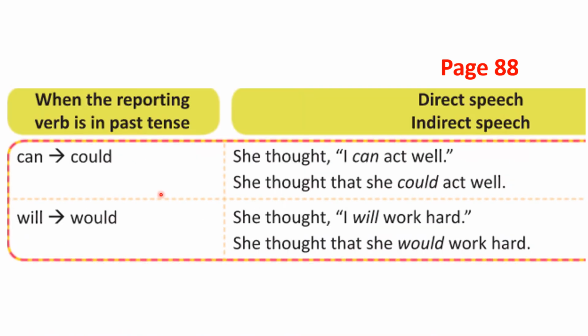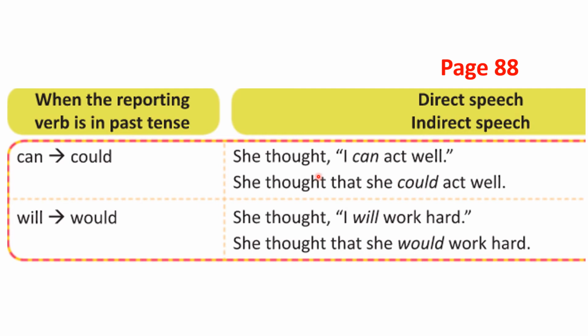There are two more. Look here. When you have can in the direct speech sentence, you have to change can into could. If there is will, you have to change into would. This is very easy actually. Can will change into could, will change into would. Let's see the example. She thought, I can act well. This I can is changed into she could. Can is changed into could. Will is changed into would.